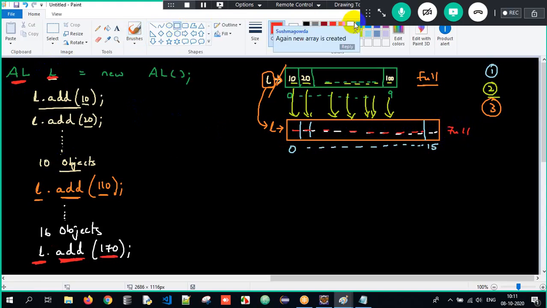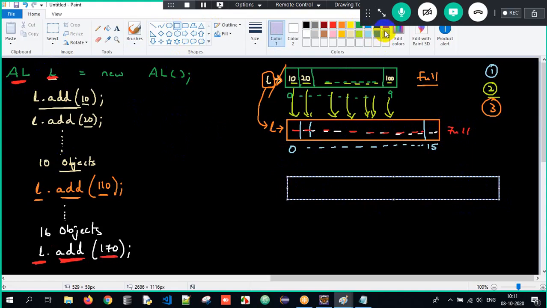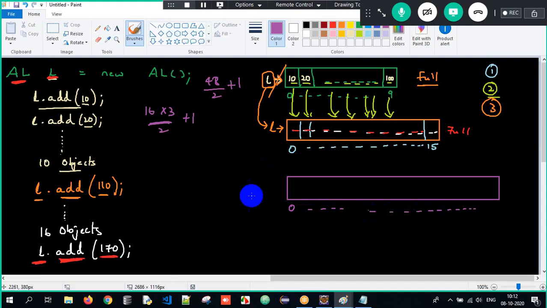A new array will get created. Very good. And what will be the size of the newly created array? It depends on the incremental capacity formula. What is the current capacity now? It's 16. 16 into 3 by 2 plus 1. 16 into 3 is 48. 48 by 2 is 24. 24 plus 1 is 25.